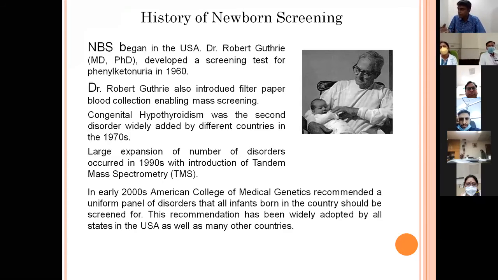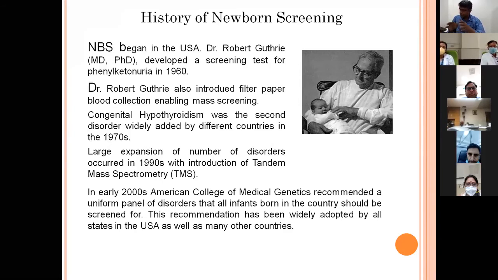But later on, he also developed a filter paper on which blood could be collected and dried, and that paper can then be used as a sample. This is the same paper, with little modification, that we are still using today. In a newborn screening sample, a few drops of blood are collected on the paper and dried completely, and that paper acts as the sample, which can be sent anywhere in the world without any temperature requirement, at ambient or room temperature.